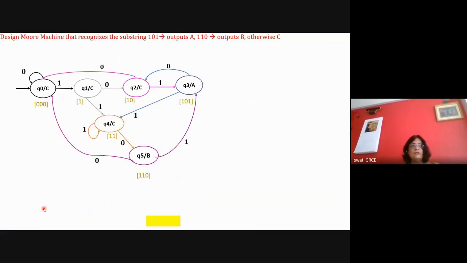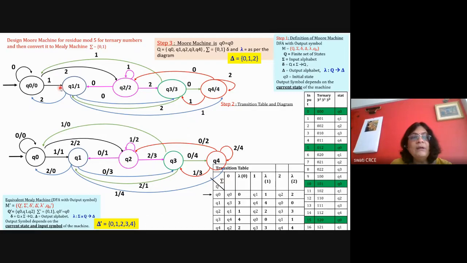So now let's see the next problem. Any doubt about what we have done for the Moore machine? For residue problems, always take the numbers till 16 minimum. Sometimes all the transitions get over by 8 or 9, but as a precaution always take all the numbers from 0 to 16. Then you need to know what will be the next state because everything is fixed. And then by looking at this table, draw the diagram